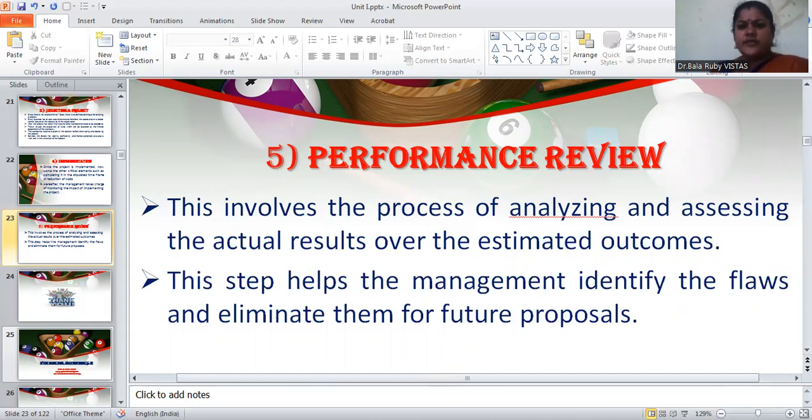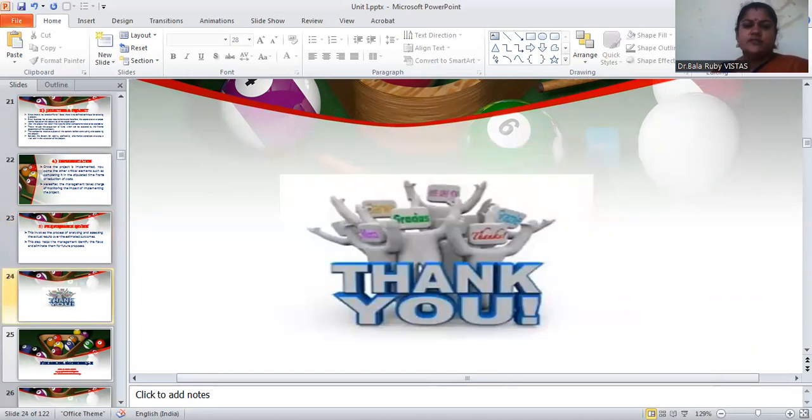This involves analyzing and assessing the actual results over the estimated outcomes. These steps are very helpful to the management to identify the flaws and eliminate them for future proposals. These are the important methods of capital budgeting as well as different processes in the capital budgeting.